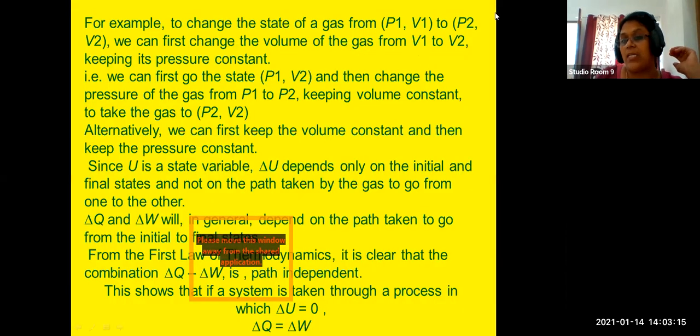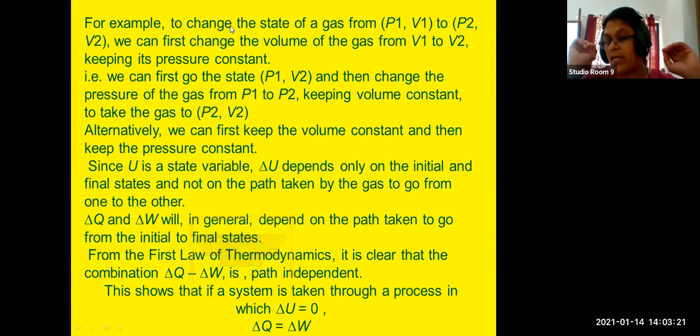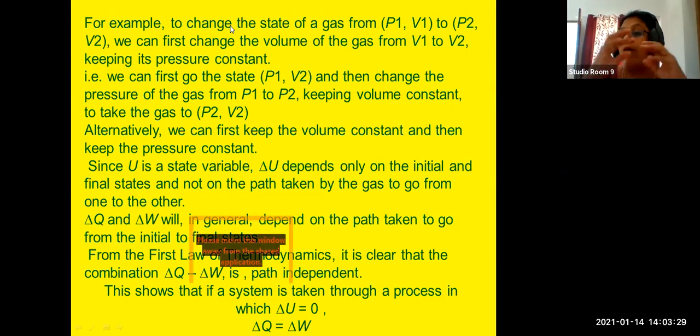Now we are going for an example. For example, we are considering a gas. The initial pressure of the gas is P1, and the initial volume of the gas is V1. We are going to change P1 into P2, and V1 into V2.